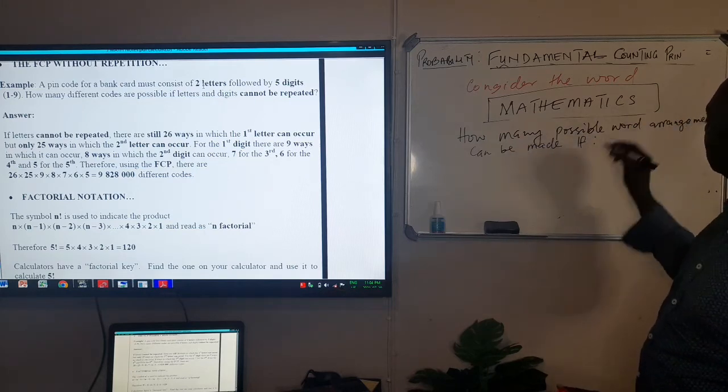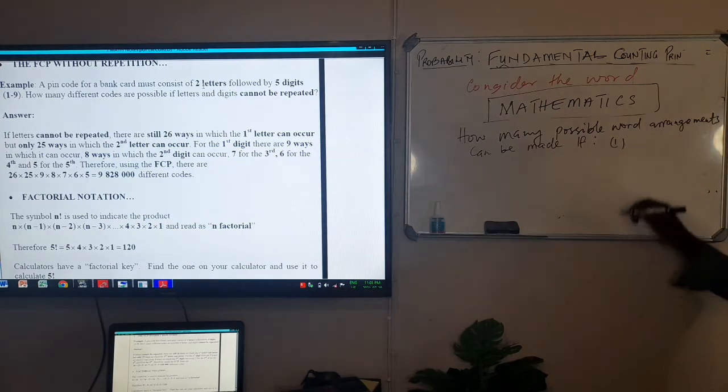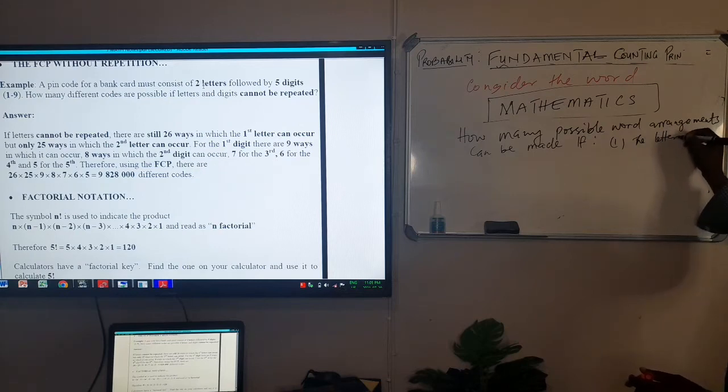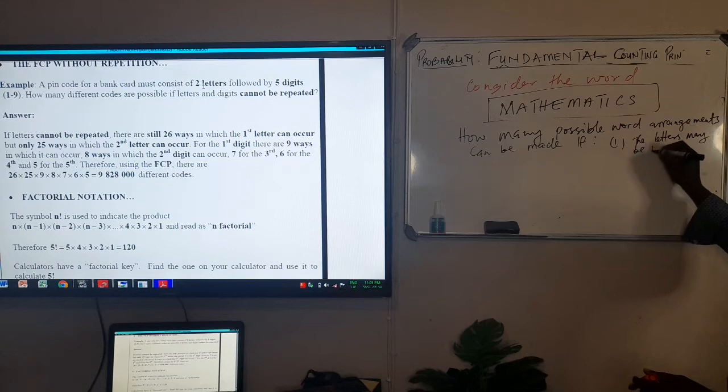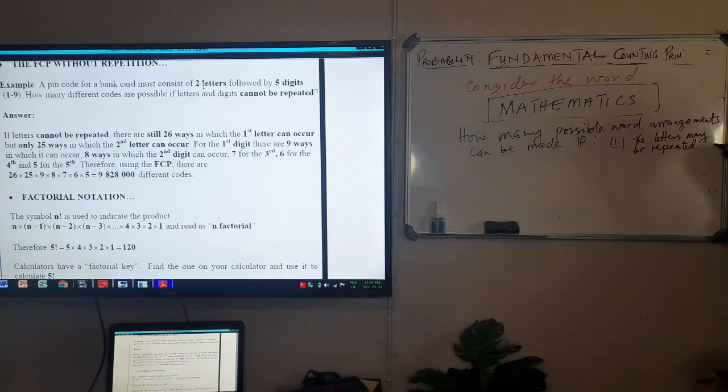if, number one, the letters may be repeated. So now fundamental counting principle with repetition.